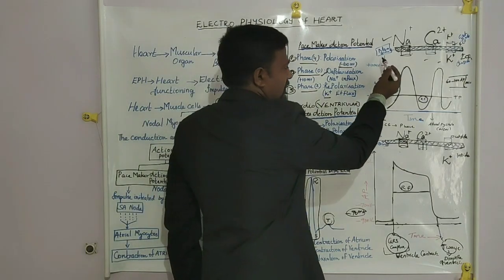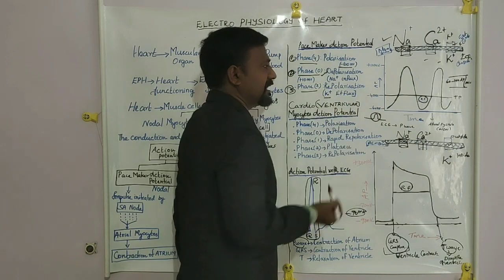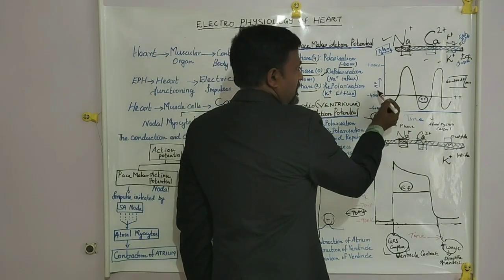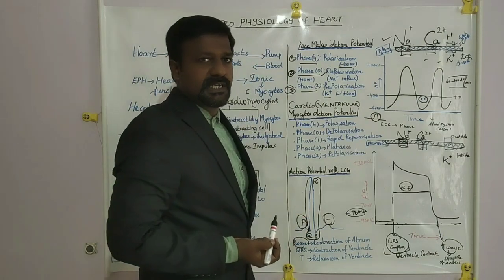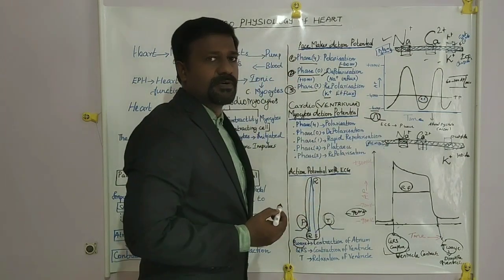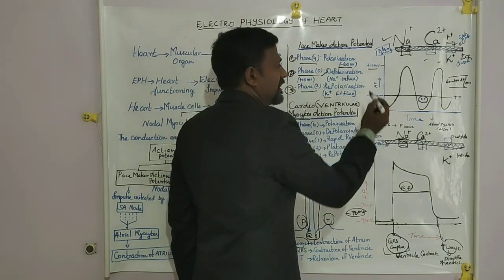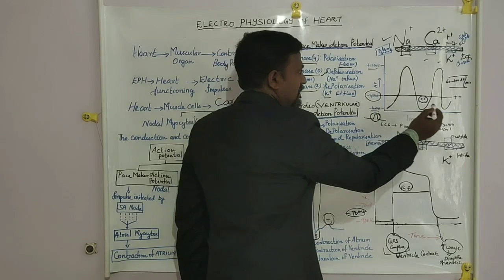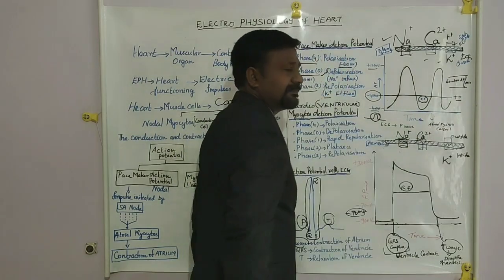Here I represented the graph of this pacemaker action potential, time versus action potential. The action potential goes from minus 60 millivolt to plus 10 millivolt. This minus 40 millivolt is called the threshold potential.